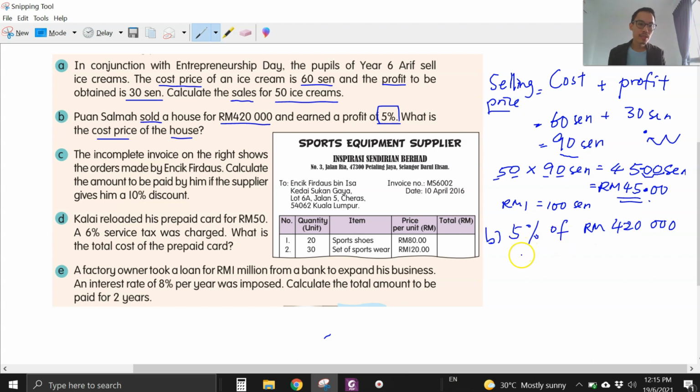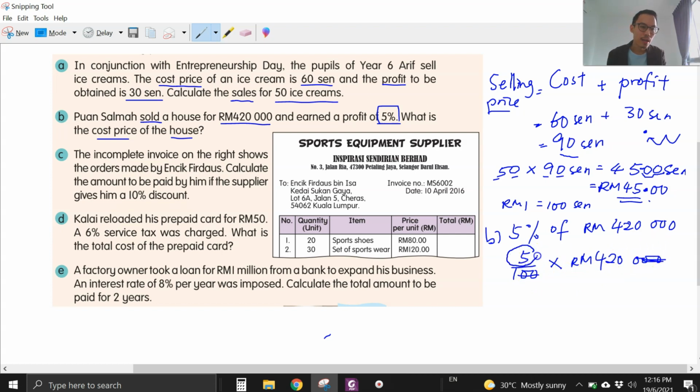So 5%, you put it over 100, tukar kepada pecahan. Of means times here, 420,000. And then we simplify it. Cross two zeros here, cross two zeros here. It must be equal: 2 zeros on your left, 2 zeros on your right.